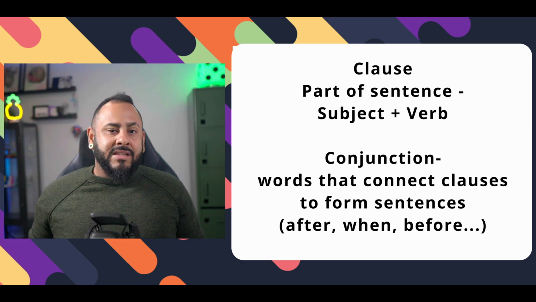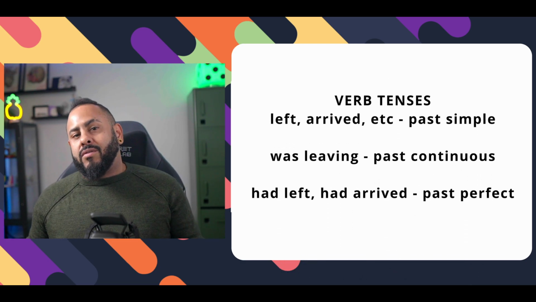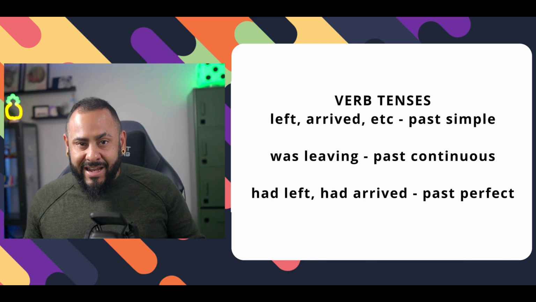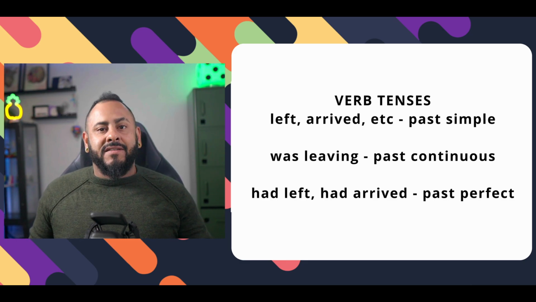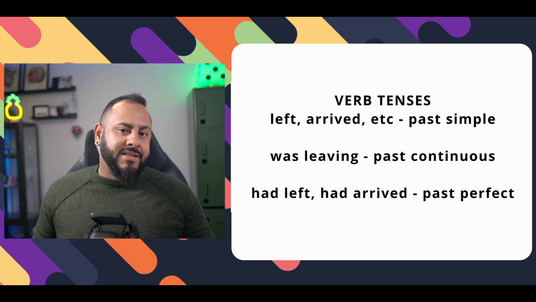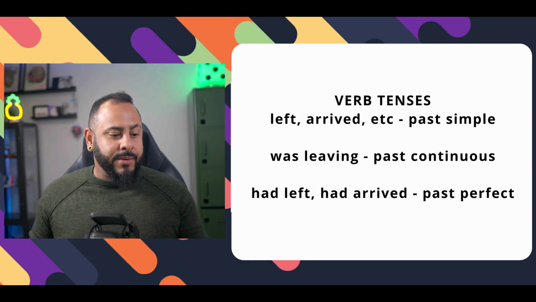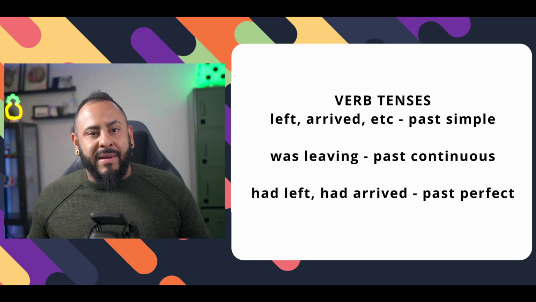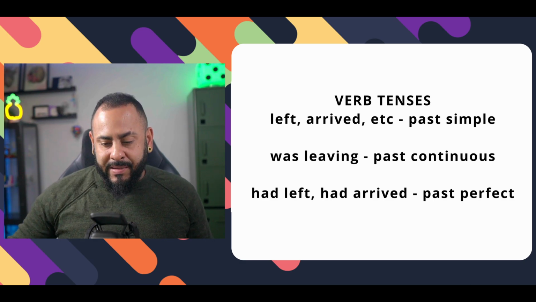And then in the midst of that, we also have the verb tenses that we are using. So we have left, arrived, left, had arrived, arrived, was leaving, had left, arrived, left. So here we have a combination of past simple, past perfect, and past continuous as well. So all of these in the past.